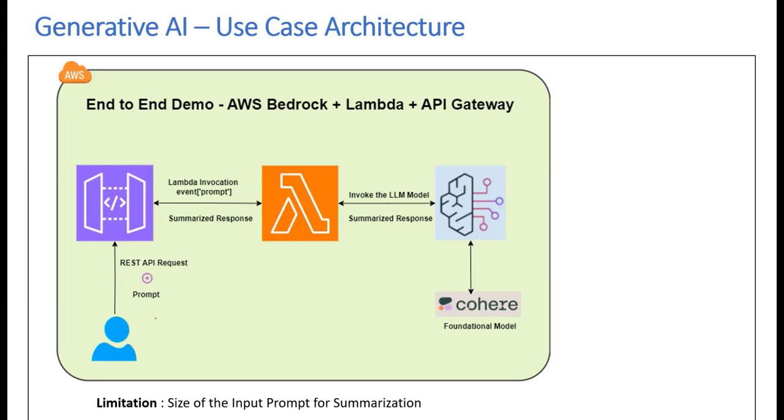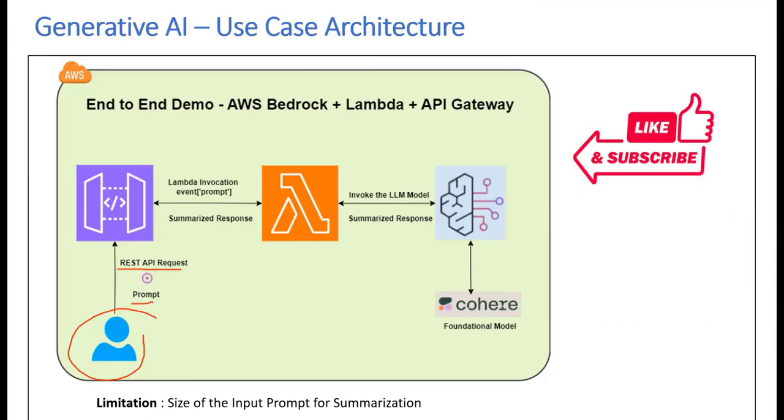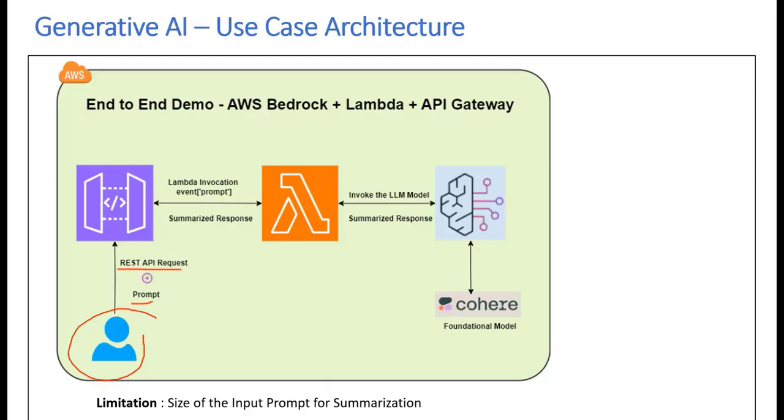Now let's take a look at the architecture that we're going to build as part of this use case. So here we have the user, which is a technician in our case, sitting in some remote office. So I'll invoke a REST API and then send a prompt along with this API request. And this prompt in our case will be a detailed issue log. So once this REST API has been invoked, it is going to trigger a Lambda function, and then this prompt is going to be passed as an event to AWS Lambda function.